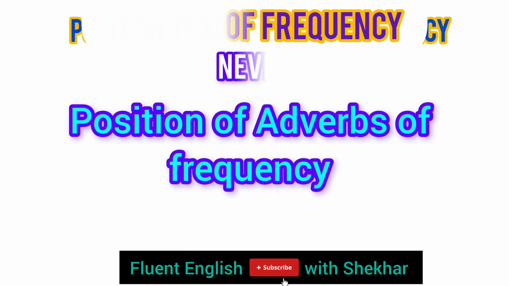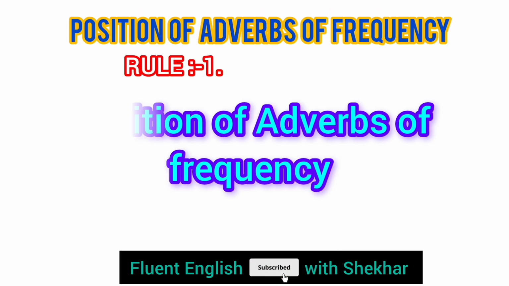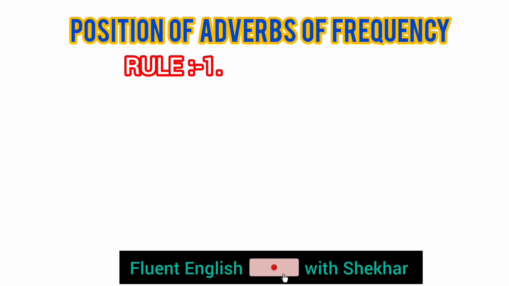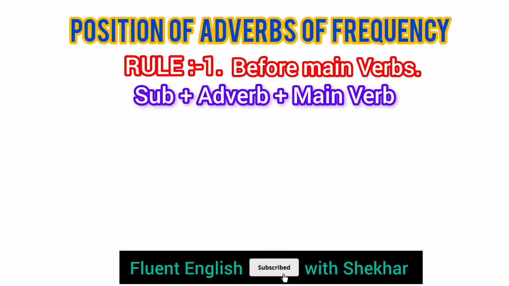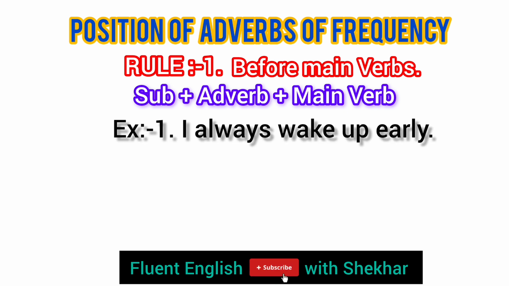Let's go to the position of adverbs of frequency. Rule 1. We use adverbs of frequency before main verbs. That is subject plus adverb plus main verb. See, for example, I always wake up early. See, I is subject here. Always is adverb. Wake up is main verb.